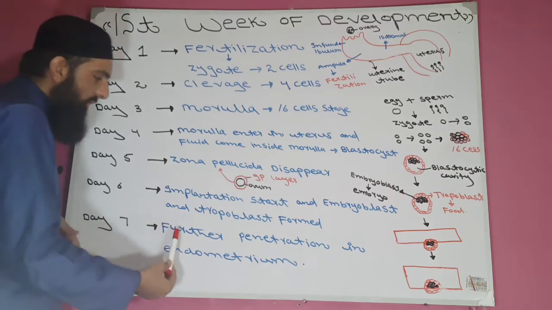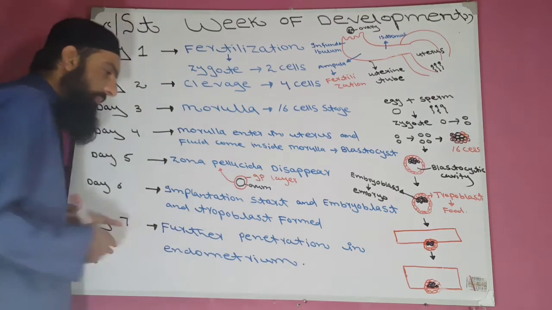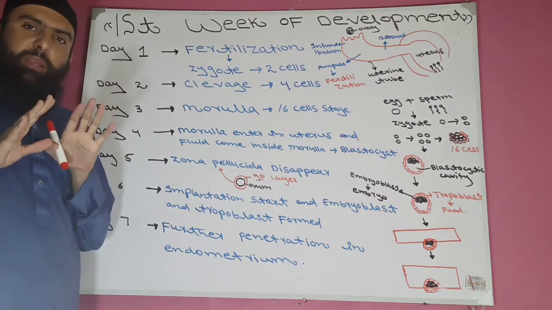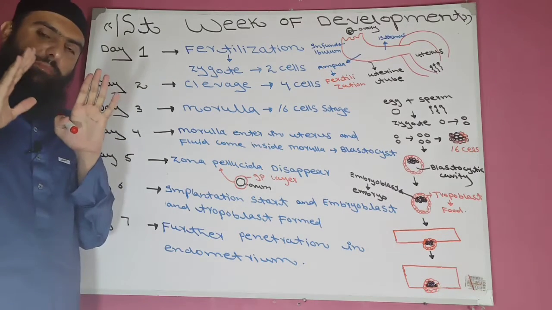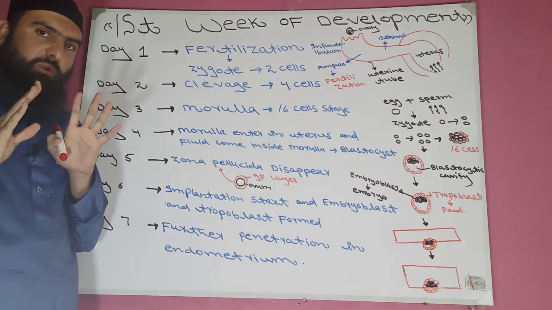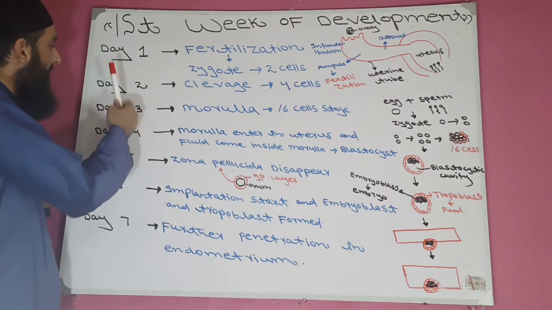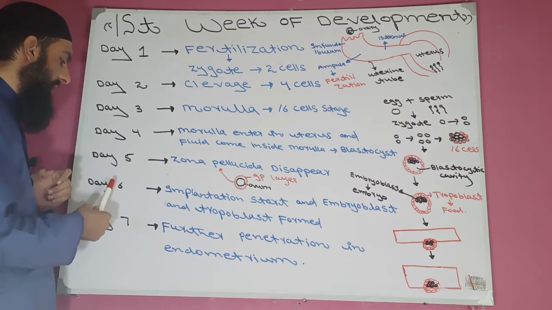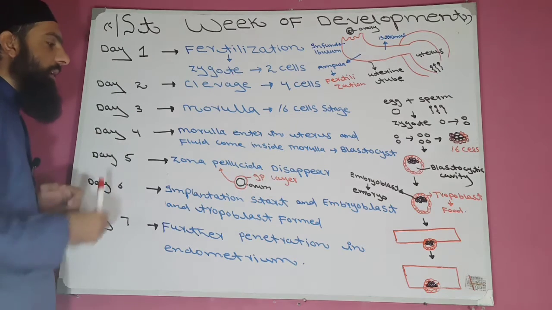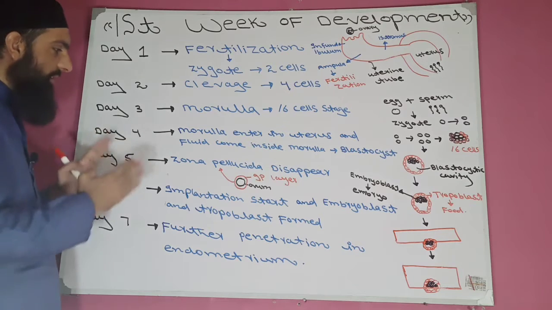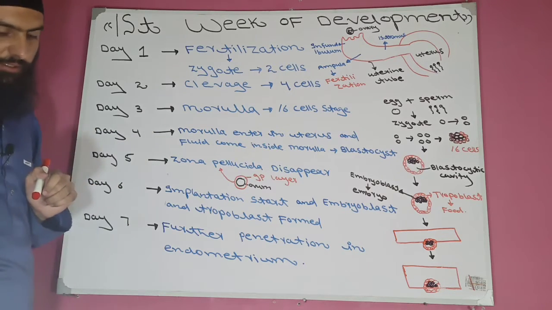On day 7, further penetration in the endometrium occurs, meaning the embryo will penetrate further inside the endometrium. These are the major events which occur on day 1, day 2, day 3, day 4, day 5, day 6 and day 7. First we understood from theory, now come to the diagram.